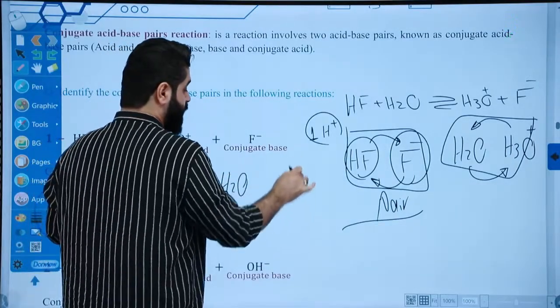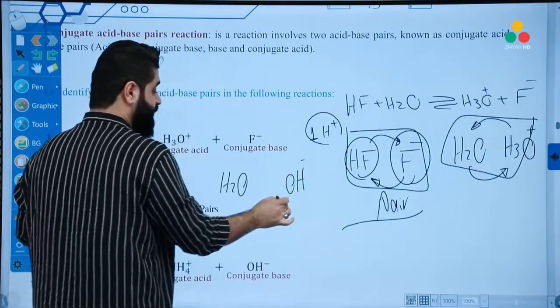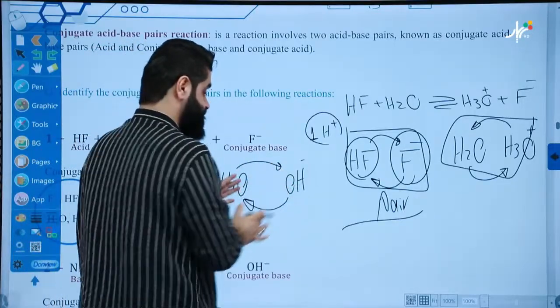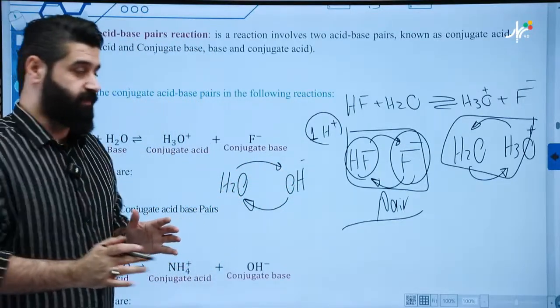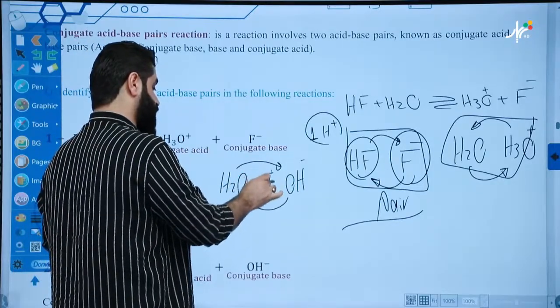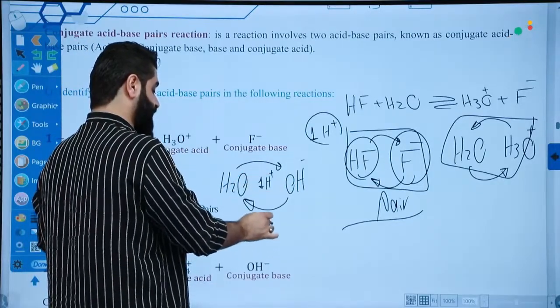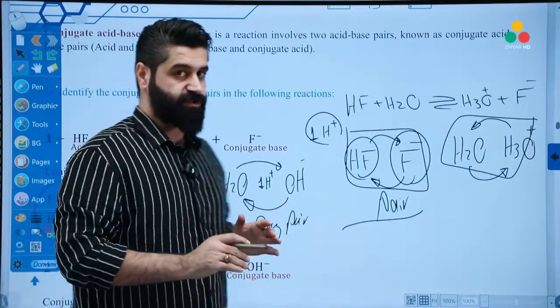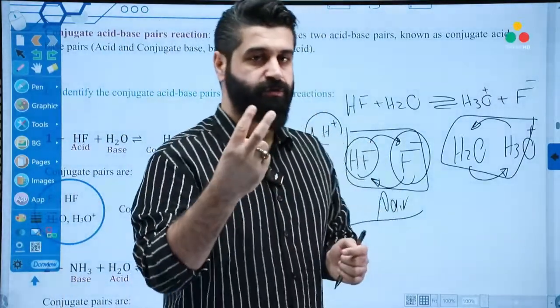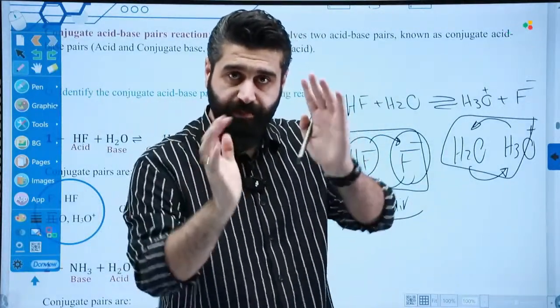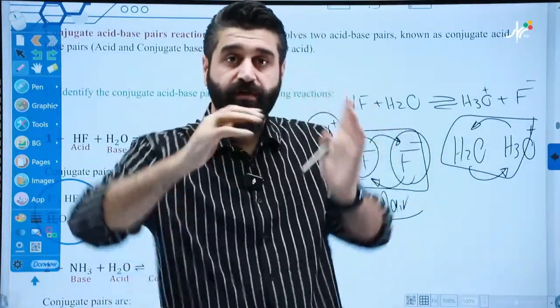Another example. H2O and OH. Look at this. Try to transfer one proton between them. You will get them from each other. The only difference between them is only one proton. So this is called a conjugate pair. That means conjugate pairs are two species. How many species? Two species that can be prepared from each other.